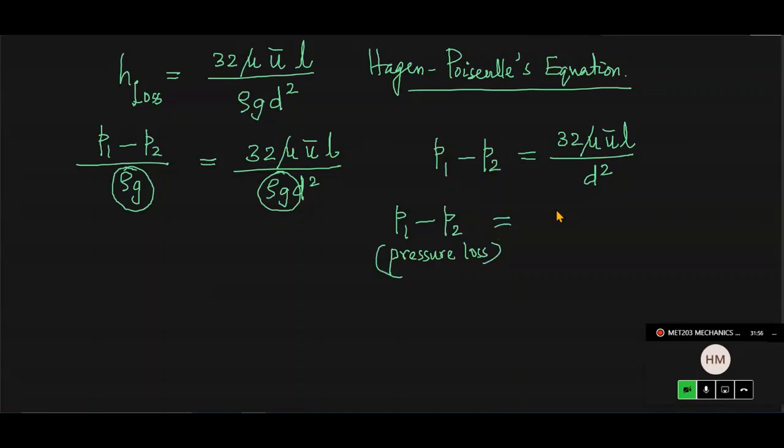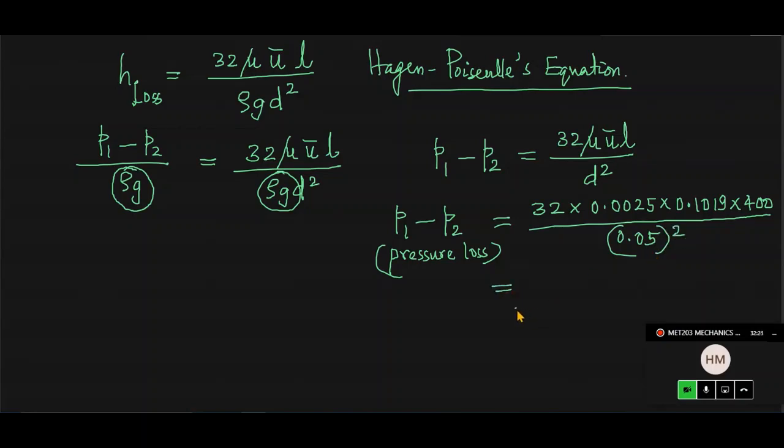Pressure drop is 32 mu, where mu is 0.0025, and the average velocity you calculated is 0.1019, and the length of the pipe is 400, then divided by the diameter of the pipe, which is 0.05 meter, squared. Evaluate this, and we will check.